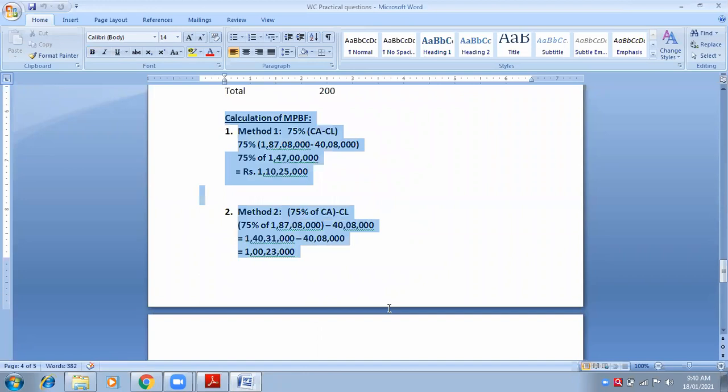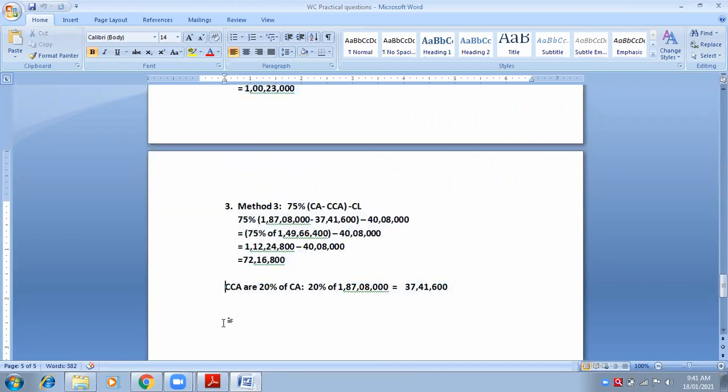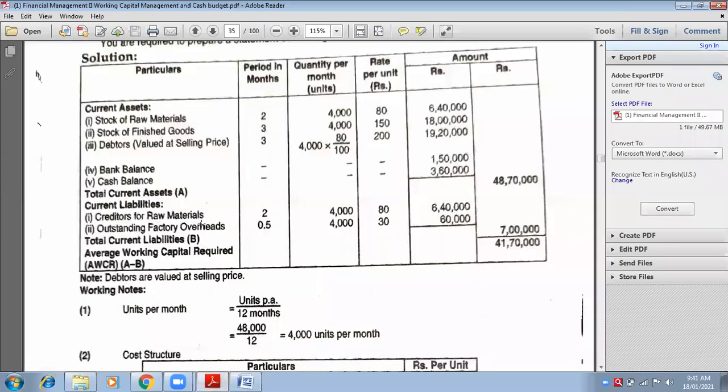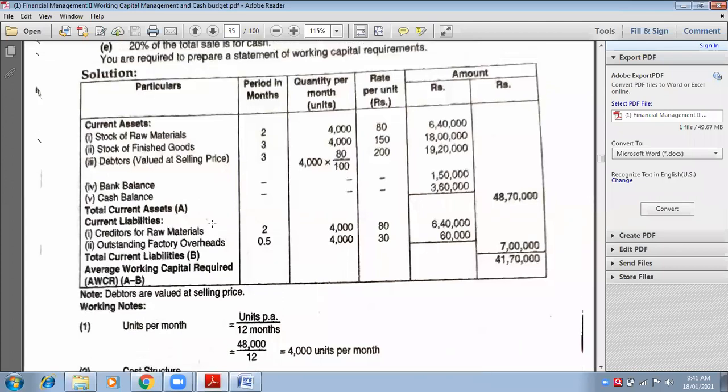How much is the current asset? 48 lakh 70,000. Very good. 48 lakh 70,000 minus, in the bracket, current liabilities. So what is the total of current liabilities? 7 lakh.